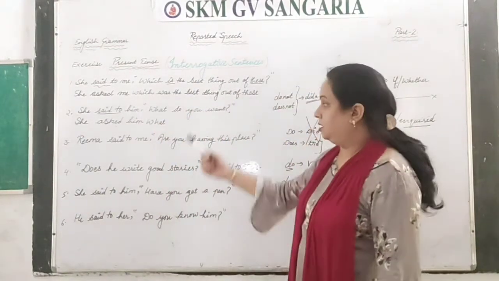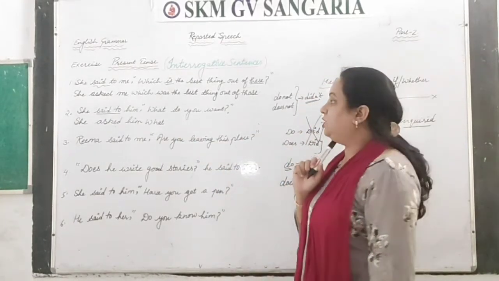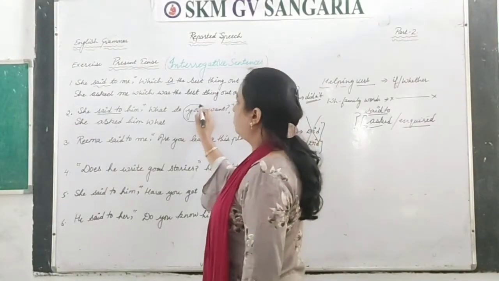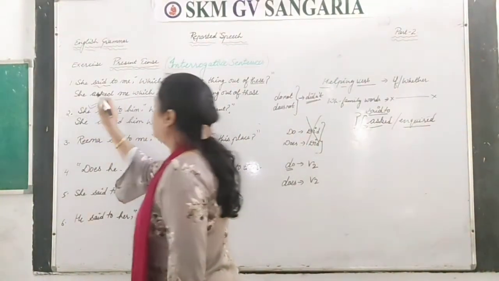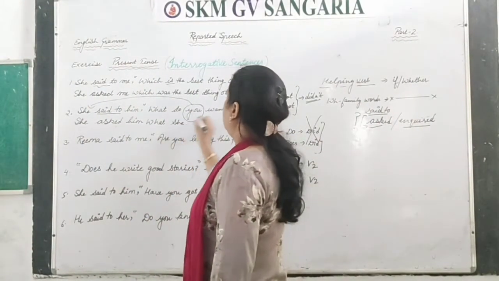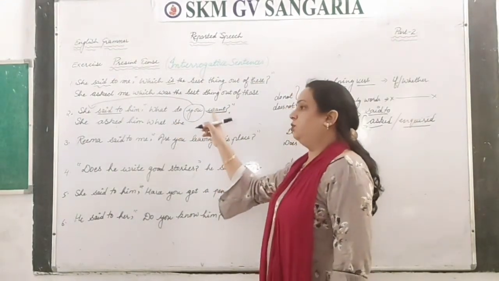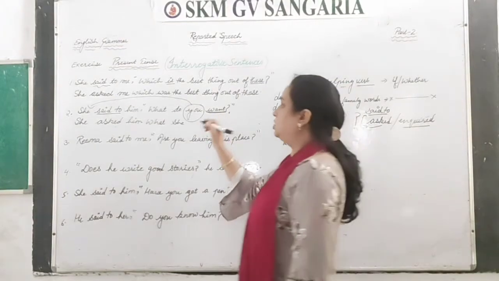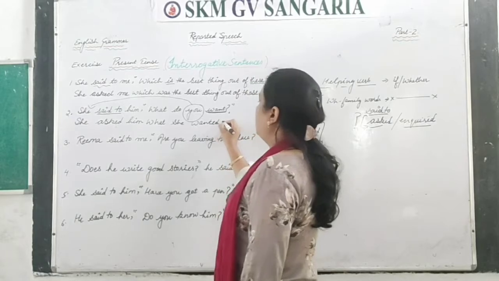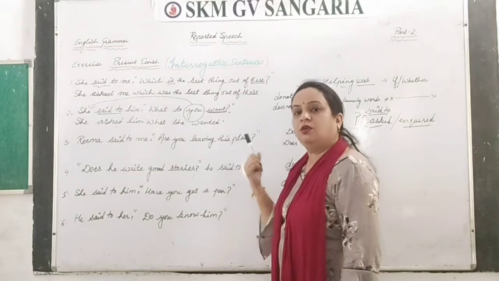Now again a challenge. Do is there, right? So do you have to change into verb second. What? Now this you have to take first, and you have to change with she. So what she. Now the verb is what? Want, right? And that do and want, both to this verb want you have to change into second form, that wanted, and full stop. So she asked him what she wanted.